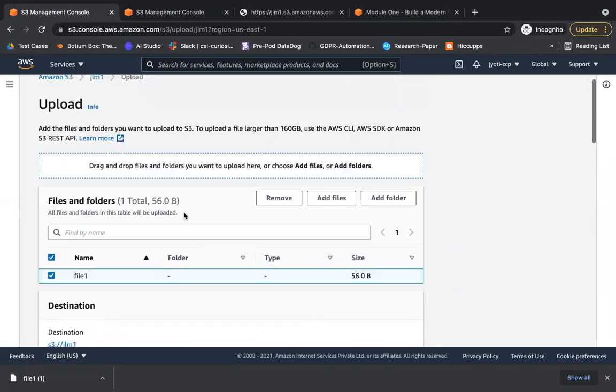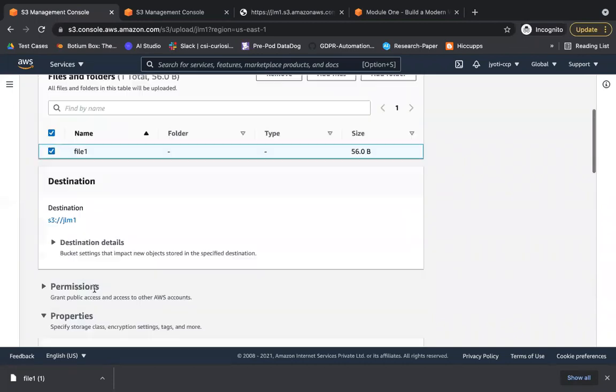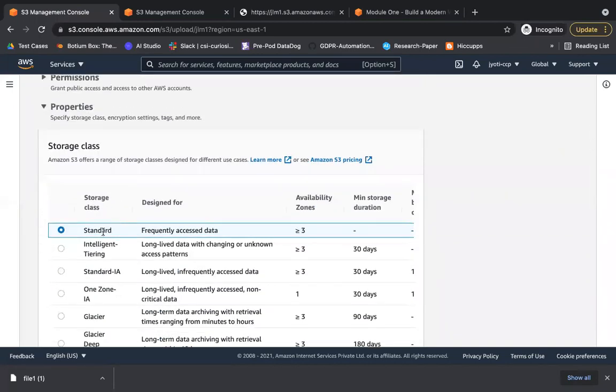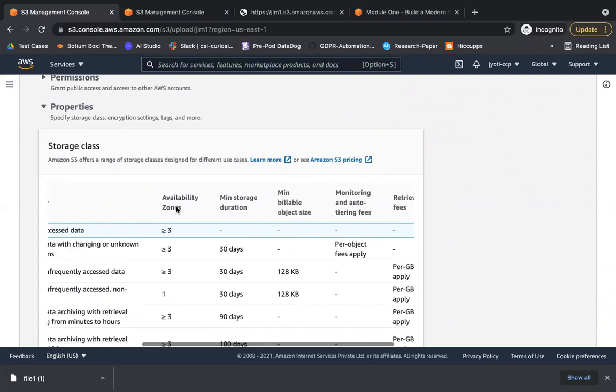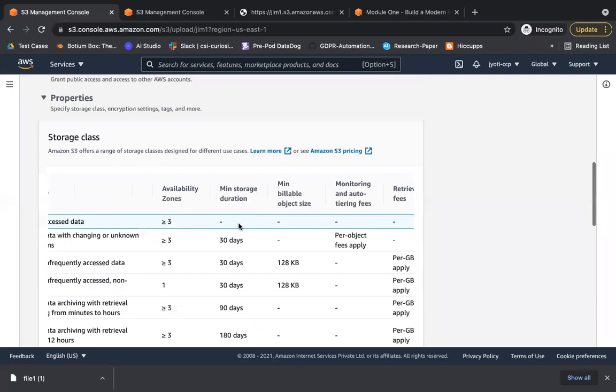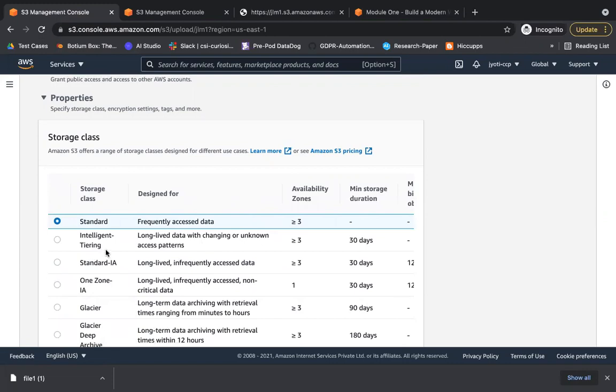So we have uploaded a file, which is like an object in the bucket. And for now, I am keeping the storage class as standard. Okay, you can see more options about this. Minimum storage duration. Okay, so here, if you have created a lifecycle management rule. Yeah, I missed the intelligent tiering.